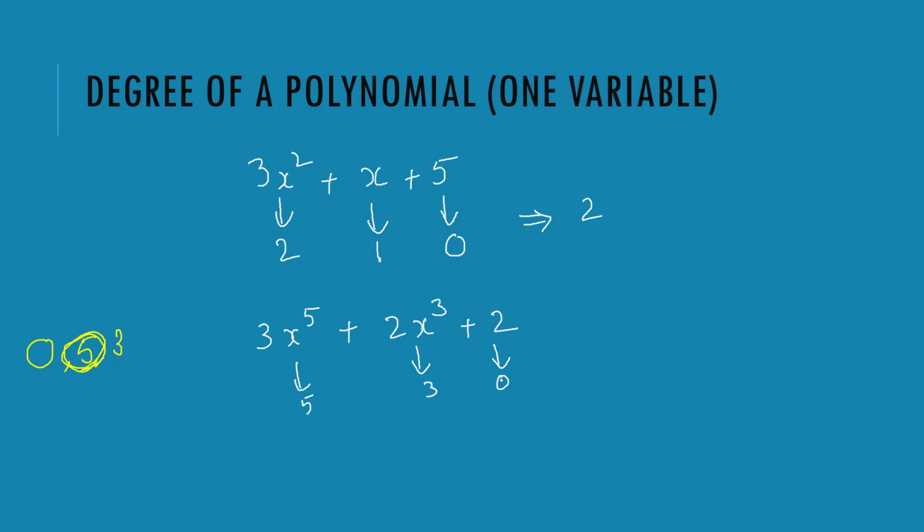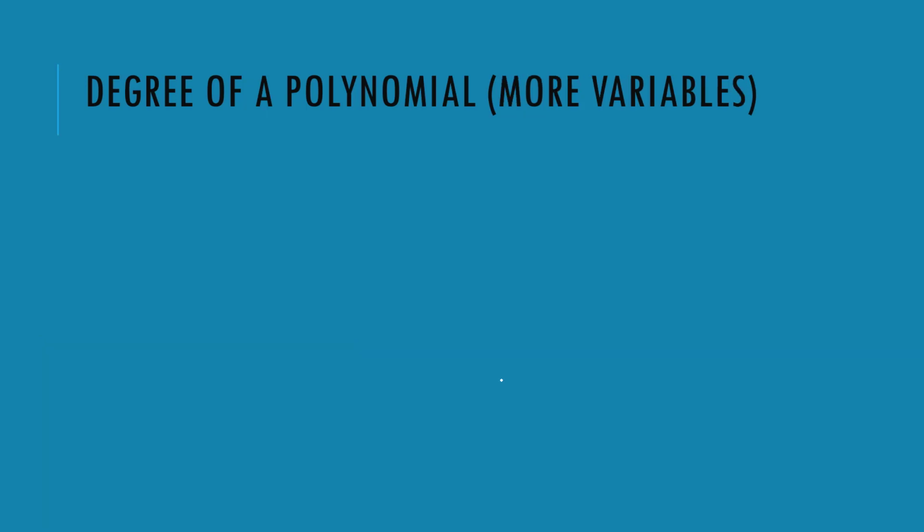So, shall we move on to the next one? Yeah. Now let's see a polynomial of more than one variable: 3a square b6 plus 2b square. How will you get the degree of this one?